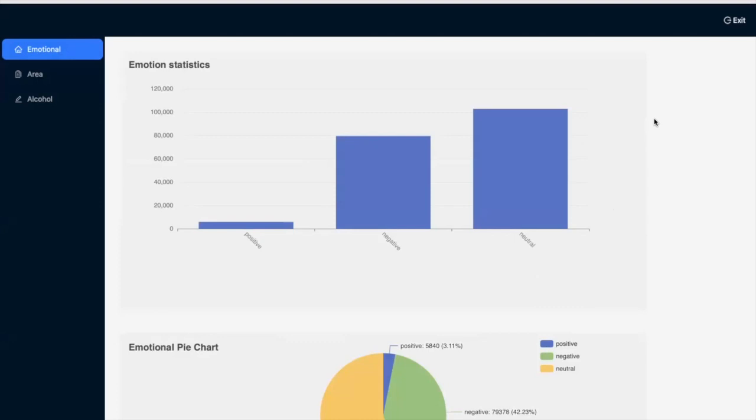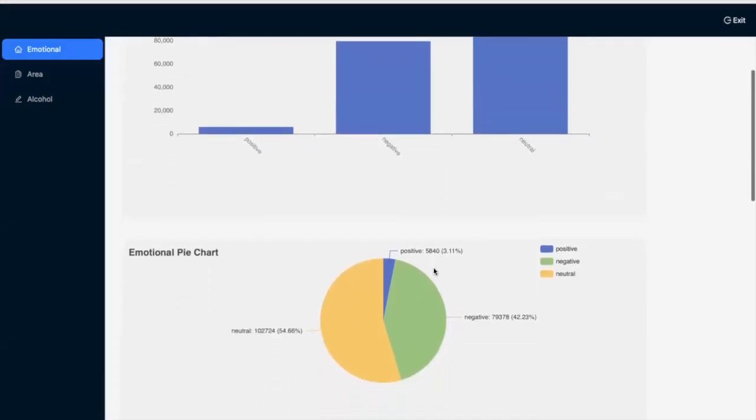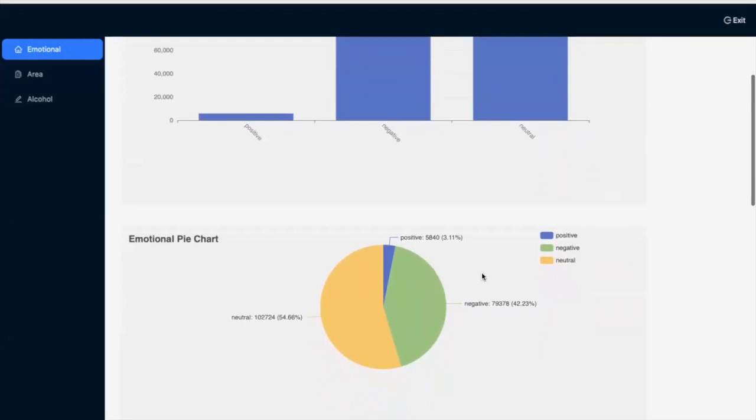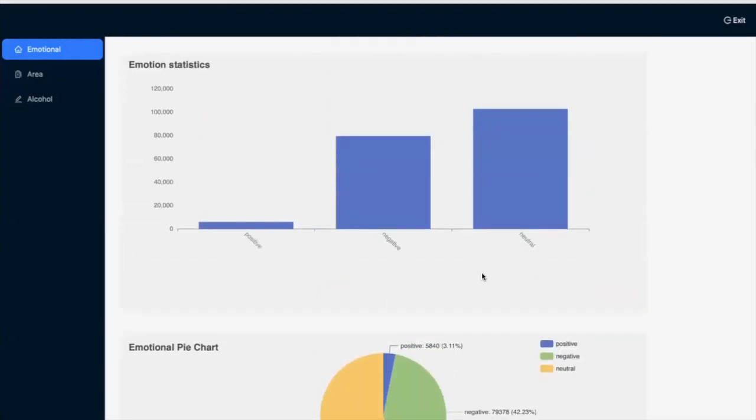To demonstrate the first scenario, we created a first page called emotional. Both the bar chart and the pie chart are related to sentiment analysis. The bar chart shows the sentiment of alcohol-related tweets, and we found that most tweets related to alcohol show negative sentiment, which seems to be in line with common sense.